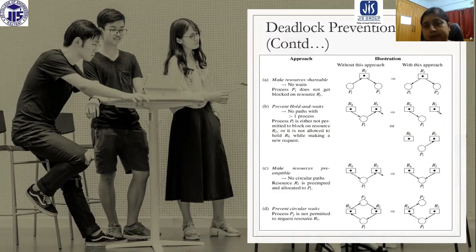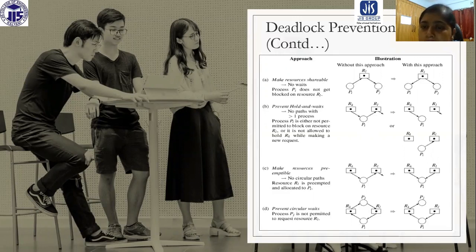Next solution: prevent hold and wait. That is the next condition. If we can prevent hold and wait, then it can be possible. Here we can see process PI is holding the resource RK and waiting for a resource RL.